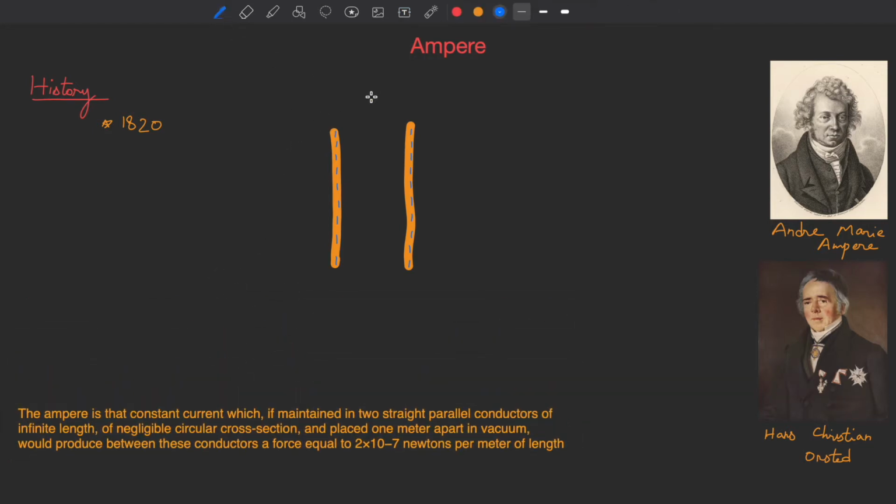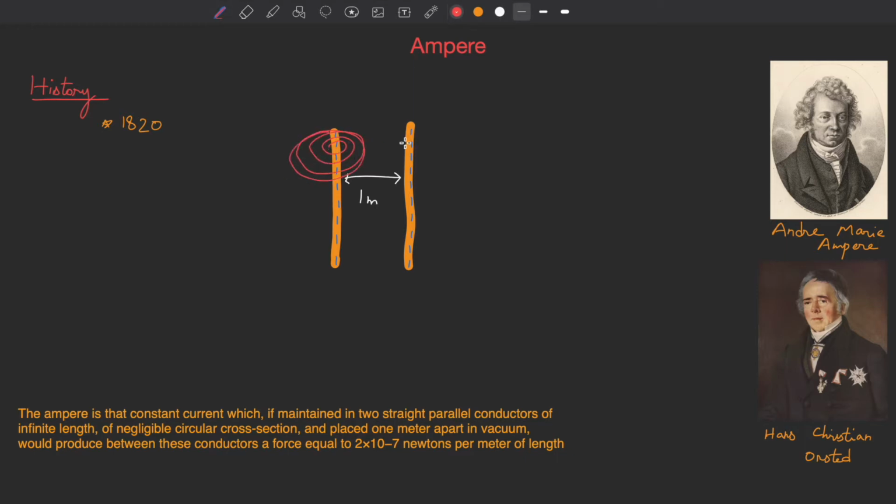What the definition is saying, and this definition is based on Andre Marie Ampere's experimentation, is that if you have two wires placed parallel to each other, of infinite length, and you place them 1 meter apart, and there is electricity going through these wires, then these wires are generating a magnetic field.